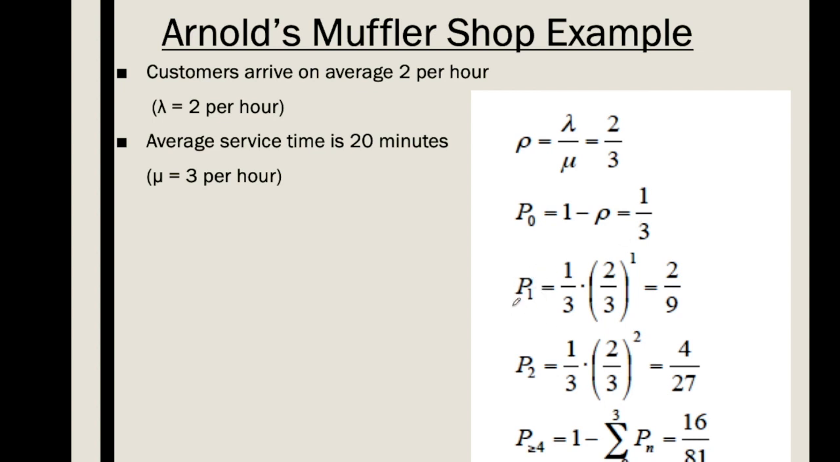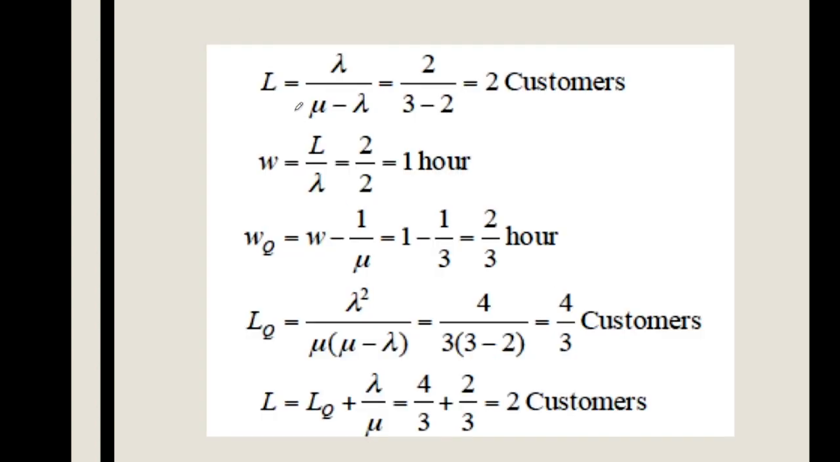The probability that there is just one customer in the system is 2 by 3 times 1 by 3, which is 2 by 9. The probability that there are 2 customers in the system is this one. The probability that there are more than 4 customers in the system is this one. Similarly, the average length in the system is 2 customers. The average waiting time of a customer is L by lambda, which is 1 hour. This waiting time also includes the time used for servicing.